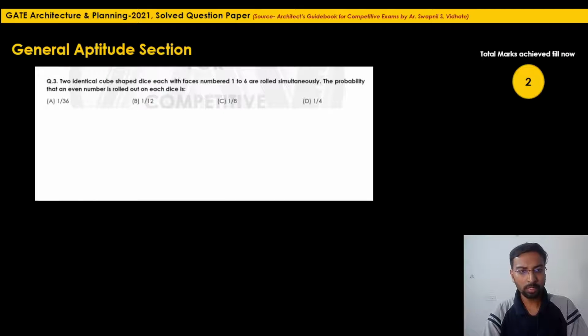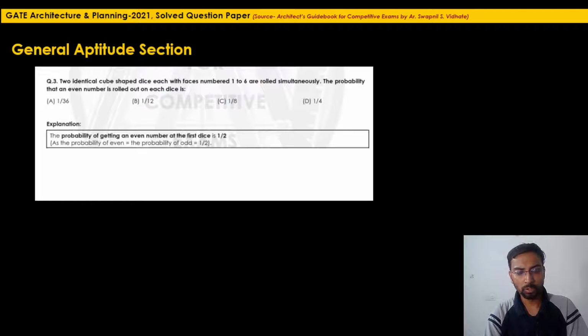So let's start the solution. If you roll the first dice, the probability that an even number will come is 50%, because either the number will be even or it will be odd. So the probability of getting an even number on the first dice is 1/2. Similarly, the probability of getting an even number on the second dice is also 1/2.